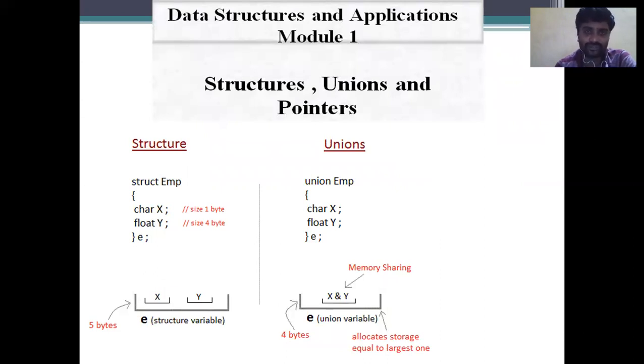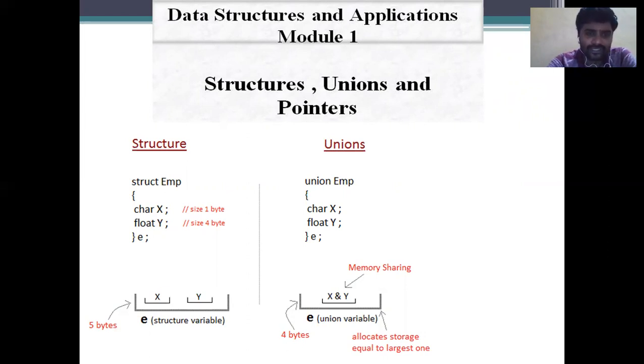Under the non-primitive section we have seen the structure, the union and the pointer types of data structures. Here is how we can represent the structure and the union.